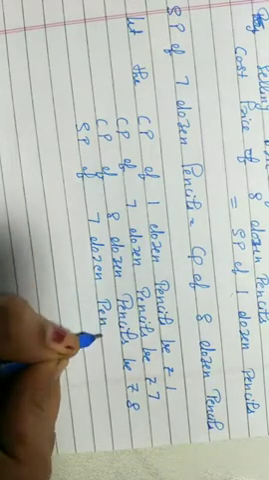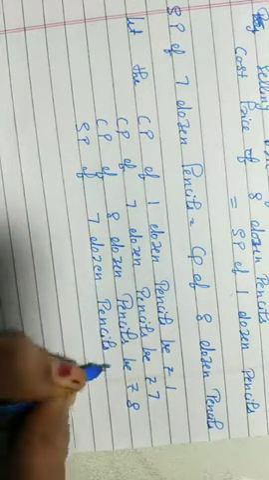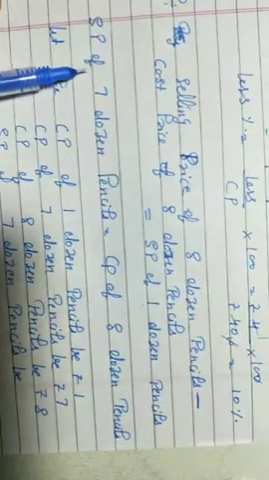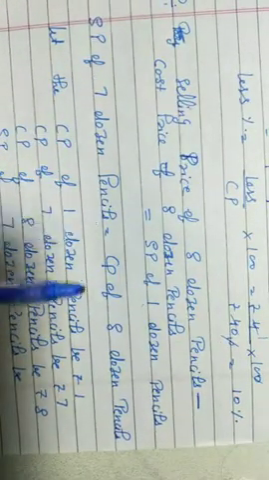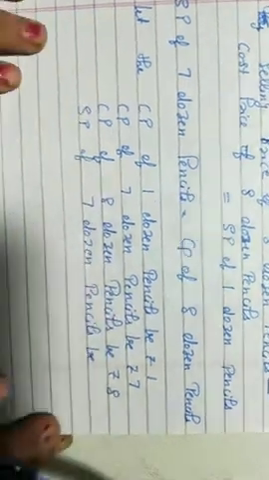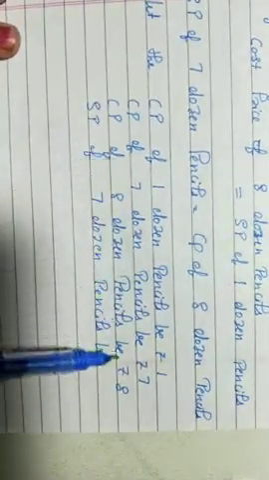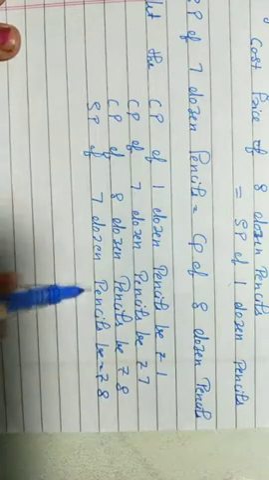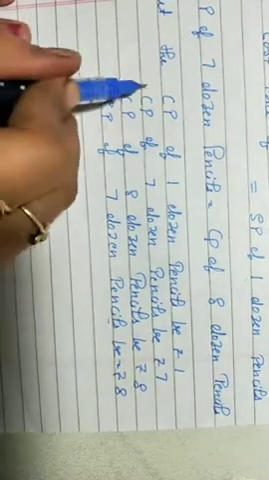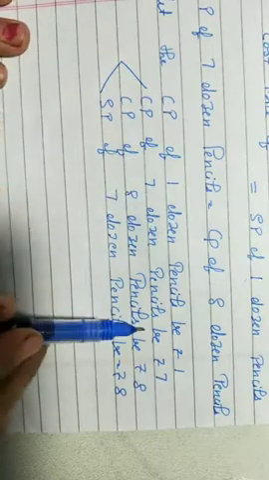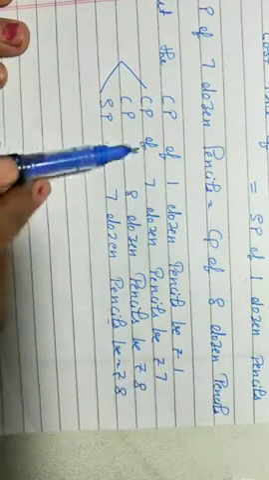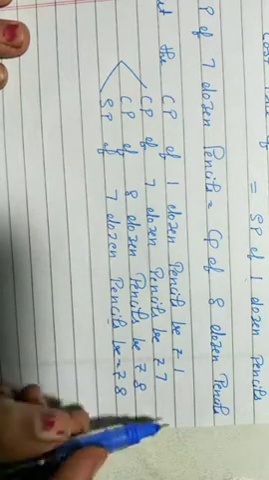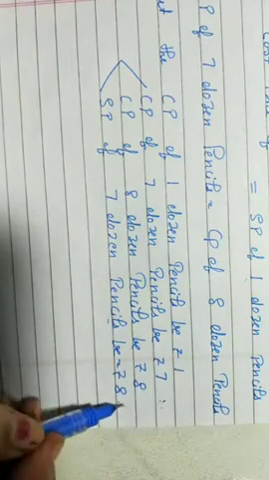Have a look at this statement. Selling price of 7 dozen pencils is equal to cost price of 8 dozen pencils. Cost price of 8 dozen pencils is rupees 8. Now look at the statement. Compare the same quantity. Cost price of 7 dozen is rupees 7. Selling price of 7 dozen is rupees 8. You will compare for the same quantity.